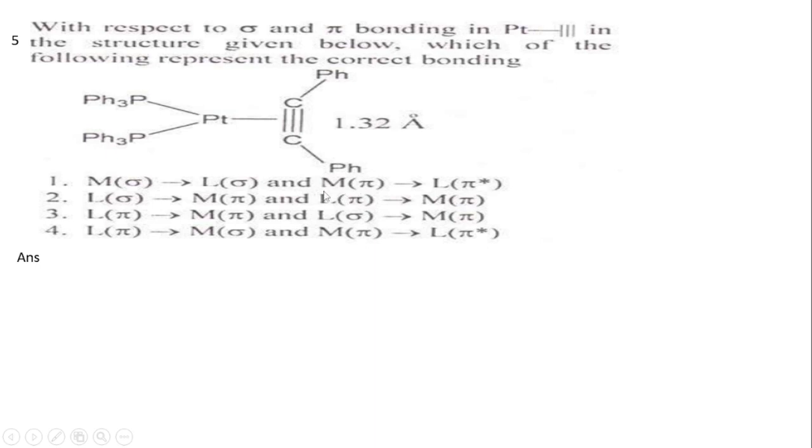They are saying ligand pi to metal pi. But in the fourth option, the ligand orbital donates its sigma electrons to the metal, and the metal also acts as a pi back donor to the ligand, that is the alkyne. So the back donation is from the metal pi orbital to the ligand pi star antibonding orbital. So option number 4 is the correct option.